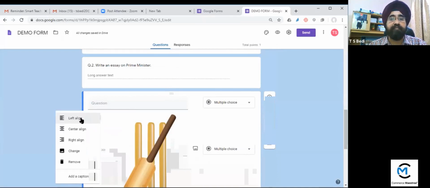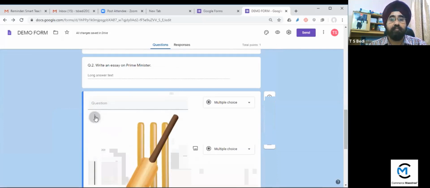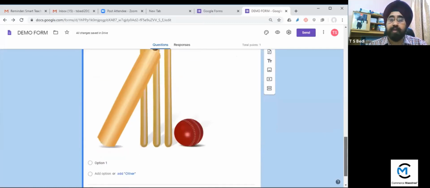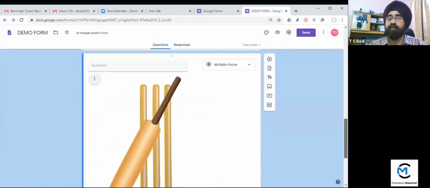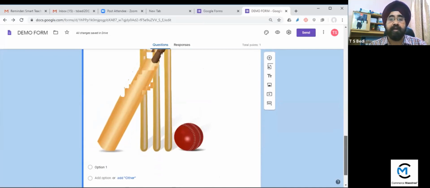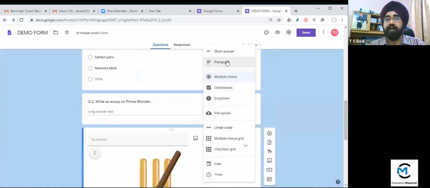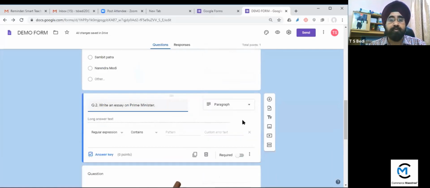You can align it, left align, center align. You can align this one or right align. You can remove it. So this option is very good option for the social science and even for mathematics also. So student can answer. You can ask the question here. You can ask any type of question. You can ask multiple choice question. You can ask short answer, paragraph, check boxes, draw boxes, file upload, linear scale, like this. And here, I want to tell you one more.